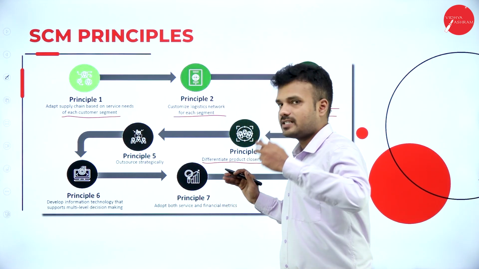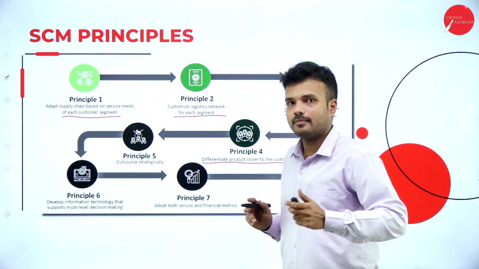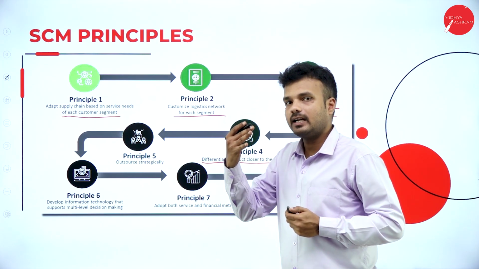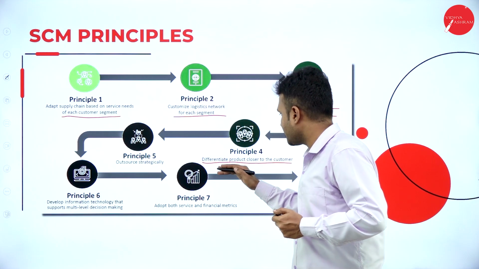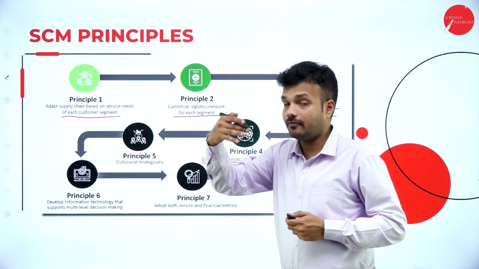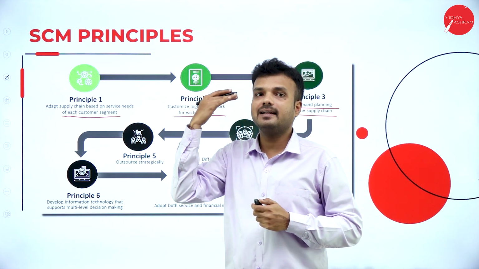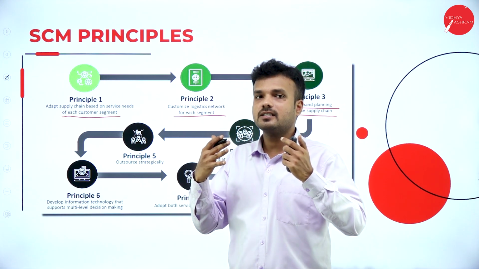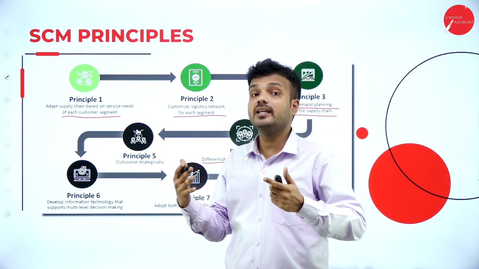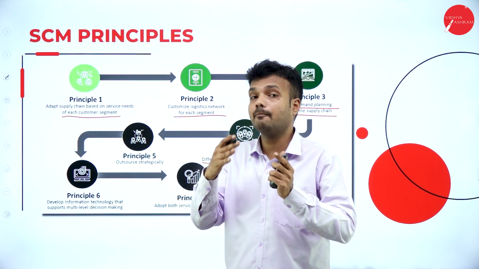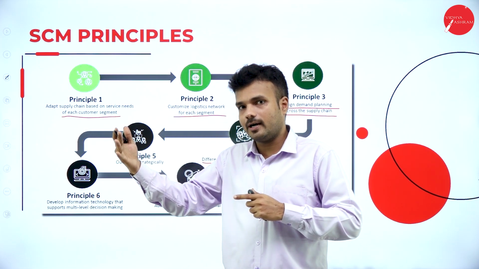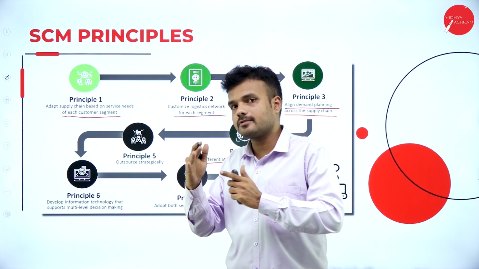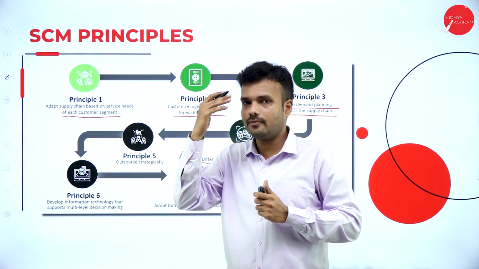So before supplying the product to the consumer, the manufacturer must make a differentiation between the product that is manufactured by the competitor and the product that is manufactured by him. It means the customer must feel very comfortable and convenient to purchase his product when he compares that product with other products in terms of quality, in terms of quantity, and also in terms of money.